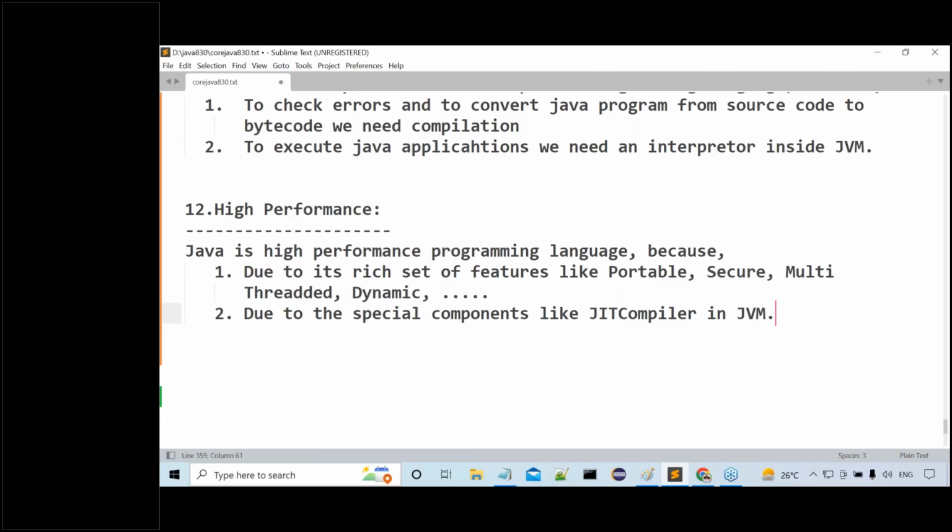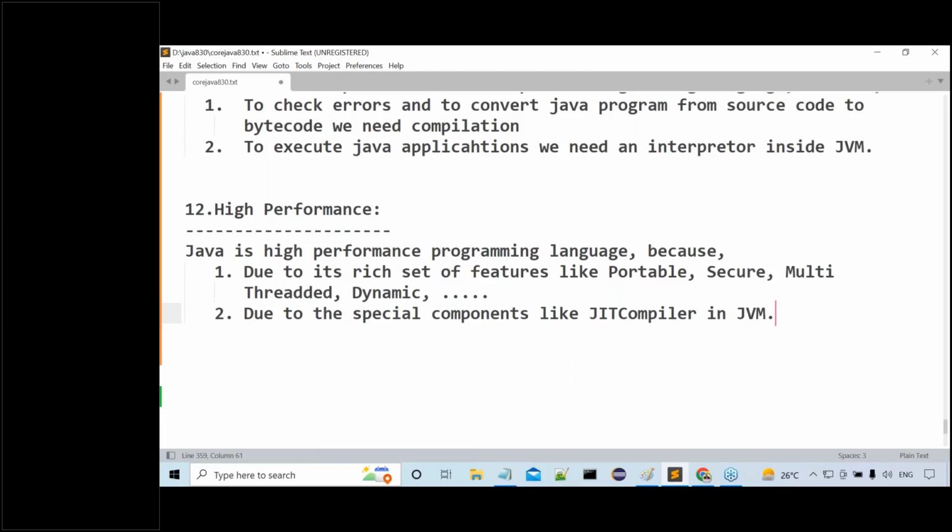But Java is a multi-threaded programming language. Why? Because Java is following the multi-threaded model. Next one: how can we say Java is an interpretive programming language? When we say that, the conclusion is what? Java is not only interpretive but also compilative. Java is not only compilative but also interpretive.